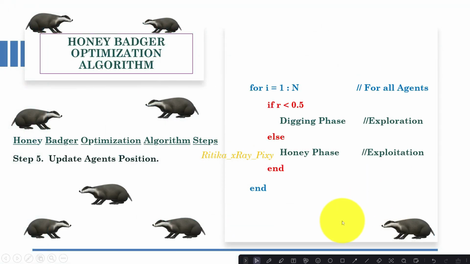Now we are going to update the agent's position. Here we will check the value R, which is any random value within 0 and 1, and check whether it is less than 0.5 or not. If this condition is true, then we will perform the digging phase, else we will perform the honey phase.